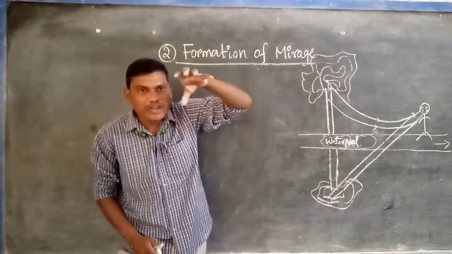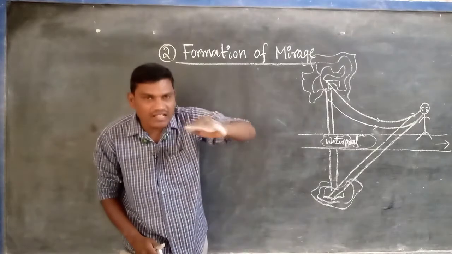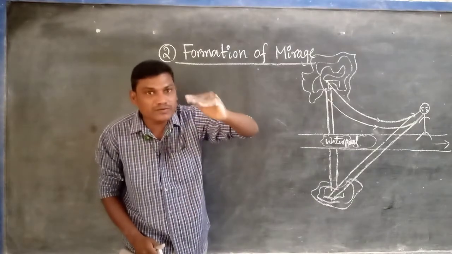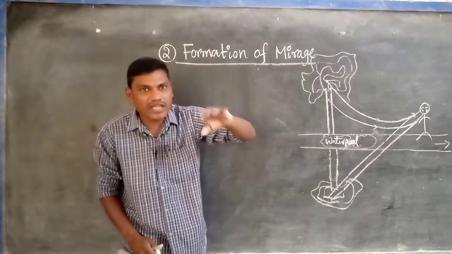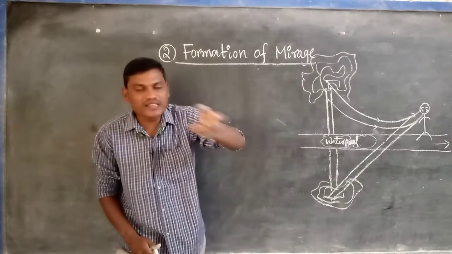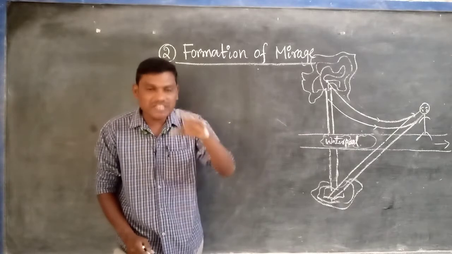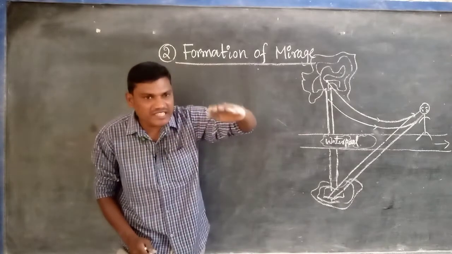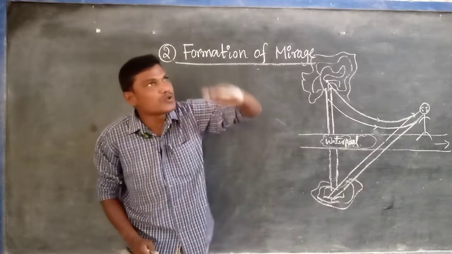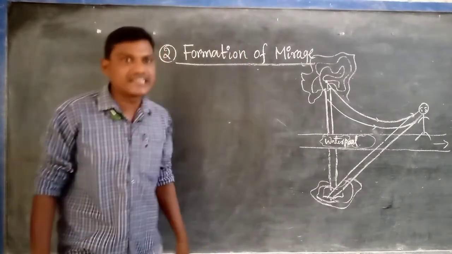Listen very carefully: during the summer season on a hot sunny day, near the surface of the earth hot air is present. That's why you observe that when you are inside or outside the home, hot air touches our body. So it is nothing but hot air present near the surface of the earth. As we go up from the surface of the earth, the temperature gradually decreases.